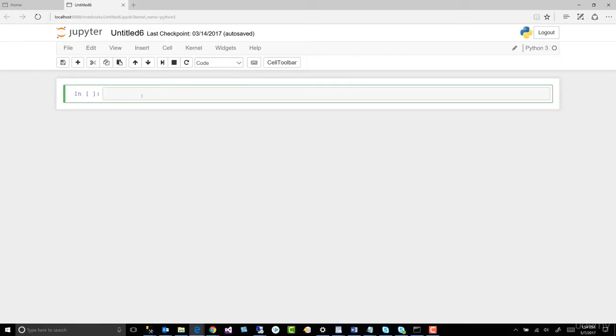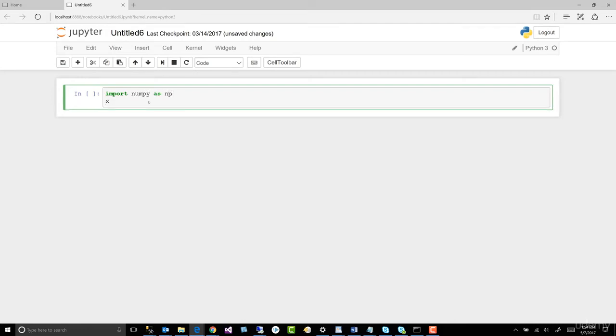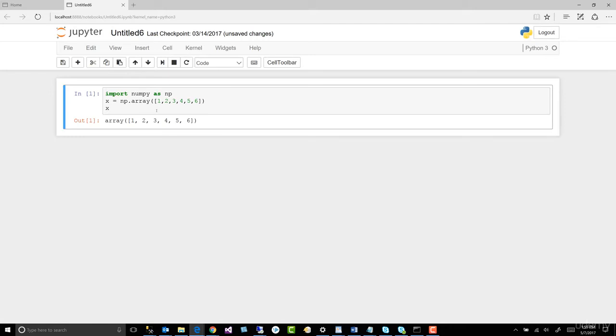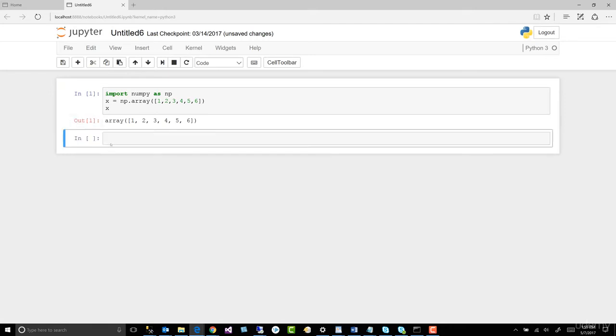All right, in this lesson, let's continue to learn how to manipulate our arrays and to learn more about our arrays in NumPy. Let's import it again, because I've got a clean slate here. Import numpy as np. Let's create our container. That's what the x is. It's simply a variable, a holder for our array. Dot array. Let's see if I can spell it correctly this time. Brackets, and then 1, 2, 3, 4, 5, 6. And now let's print it. Enter, x, Control Enter. There is our array.